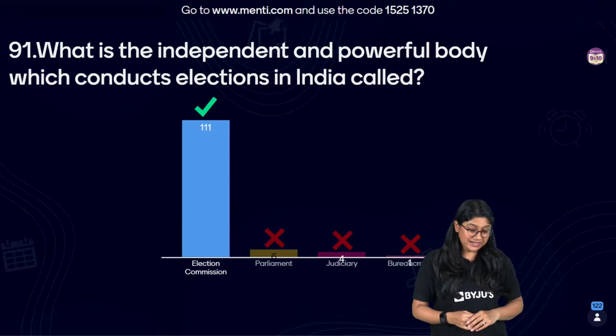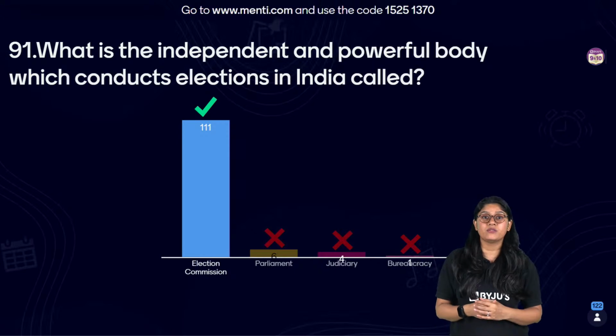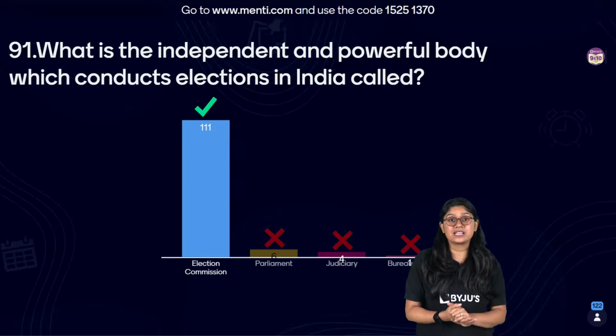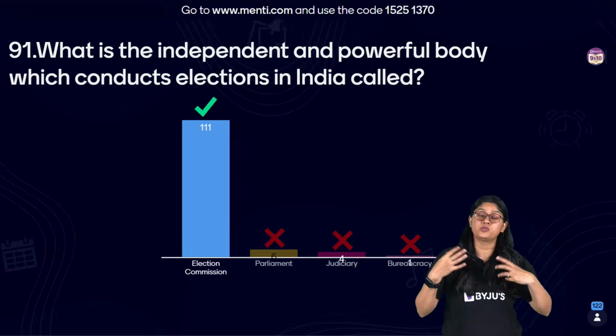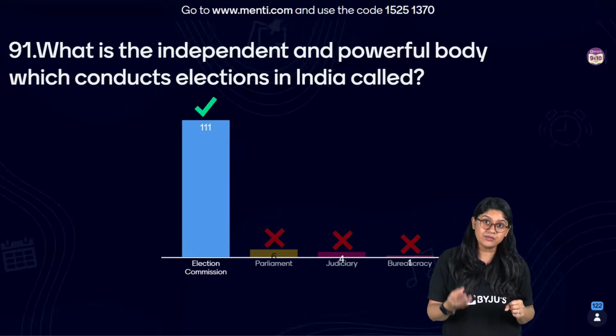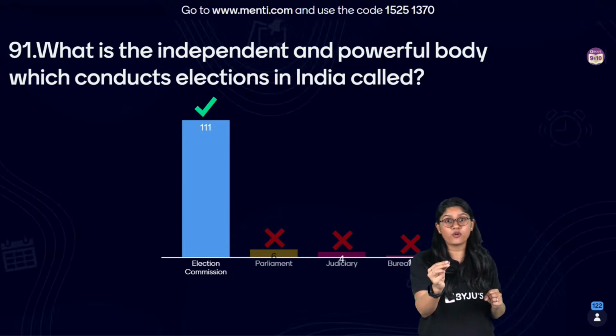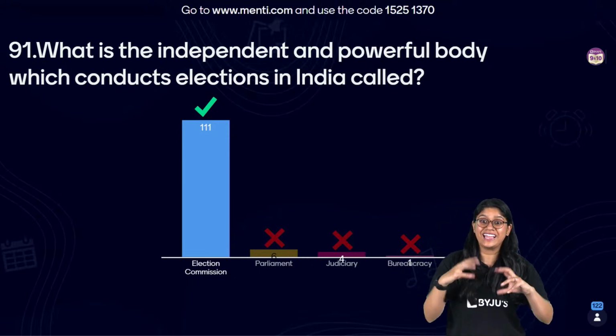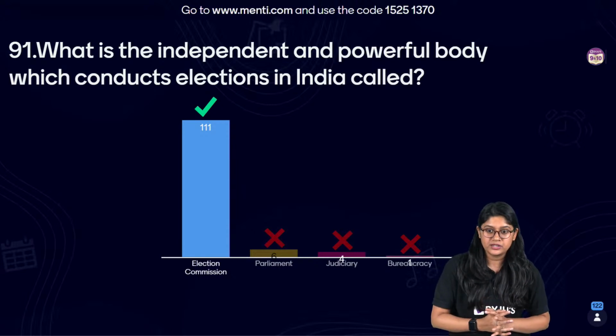Here we go, everyone. And the correct answer is the Election Commission. And triple one of you have voted for the correct answer. Election Commission is the largest body, the most powerful body that we have in our country, which is responsible for conducting the election. Yes, can you tell me who is the head of the Election Commission?